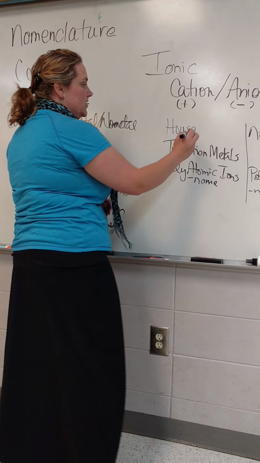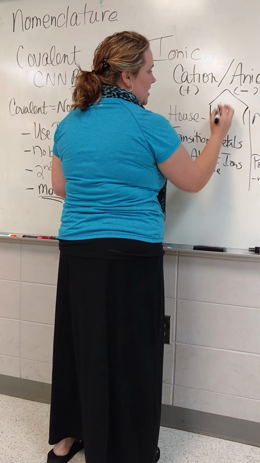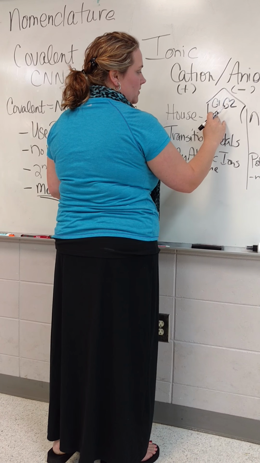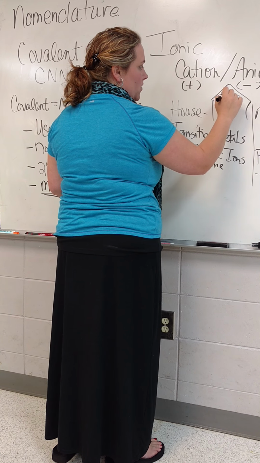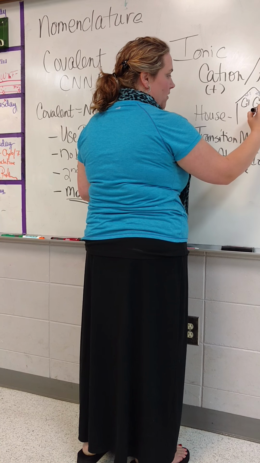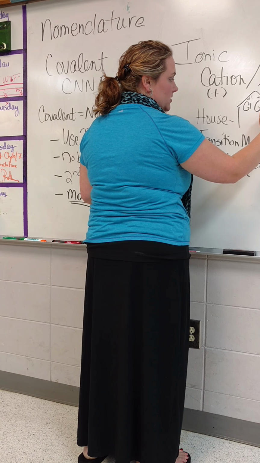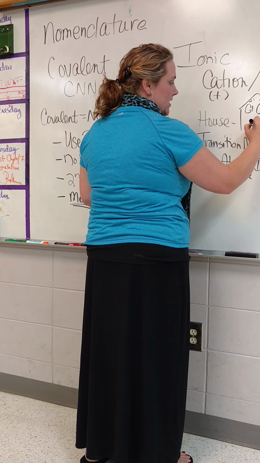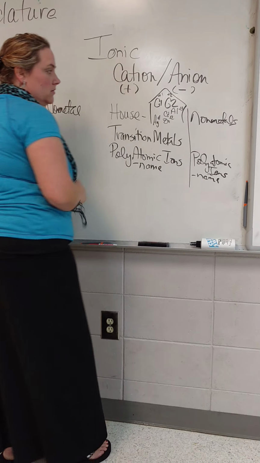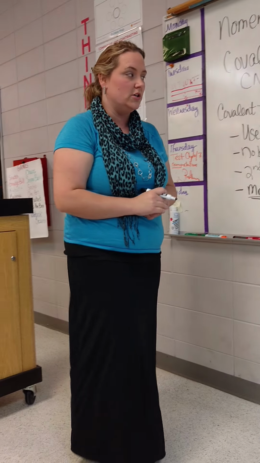The house metals are considered in the house because group 1 is like the mom. Group 2 is like the dad. Those are the ones that are positive 1 and positive 2 on the periodic table. Then you have the babies. I always say we have aluminum as a positive 3, the two twins, Cd and Zn, which are positive 2, and then Ag, which is a positive 1. Okay? Notice they're all positive charges.